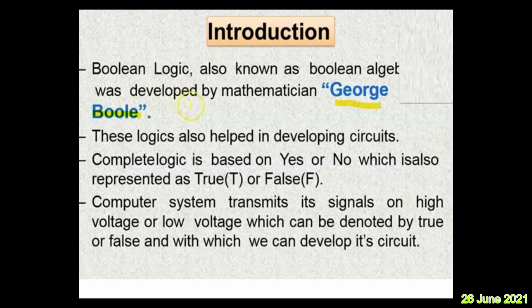The complete logic is based on yes or no, which is also represented as true or false. Yes means true, false means no, right? The computer system transmits its signals on high voltage or low voltage. High voltage is treated as true, low voltage is treated as false, which can be denoted by true or false, and with which we can develop the logical circuits which are used in the hardware of the computer, right?